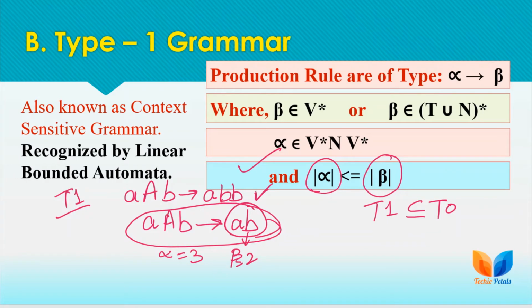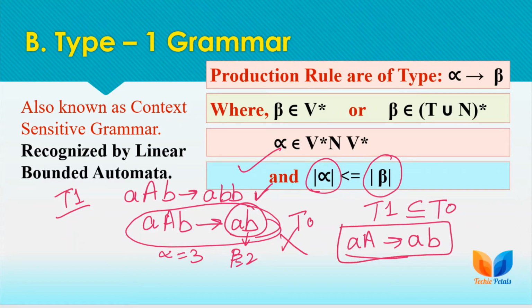So this type of production rule can belong to type 0, but this type of production rule is not part of the type 1 grammar, because we are having the length of beta less than the length of alpha. So this type of rule is not allowed in type 1 grammar, but yes, this type of rule is allowed. Okay, here the length of alpha is equal to length of beta, so this type of rule is allowed for type 1 grammar, but the length of alpha cannot be greater than the length of beta for type 1 grammar, right?